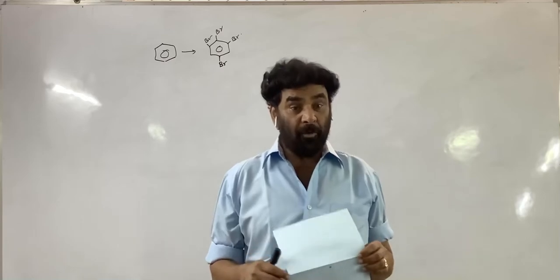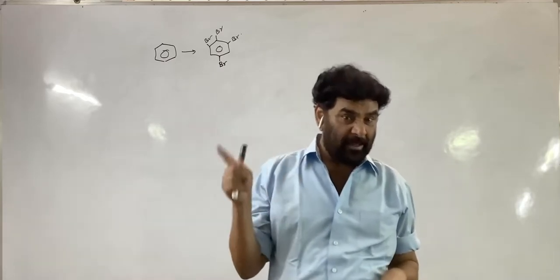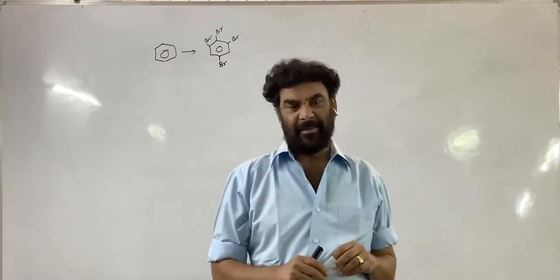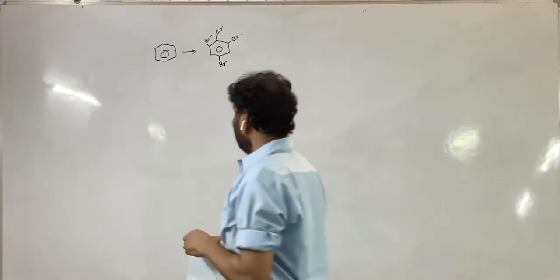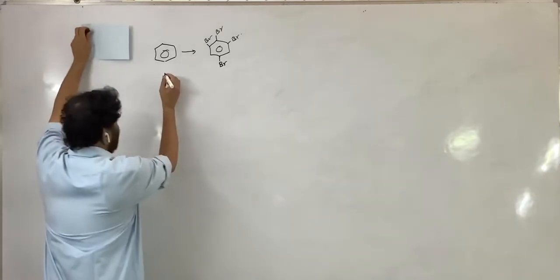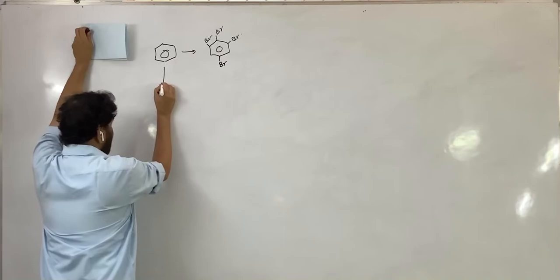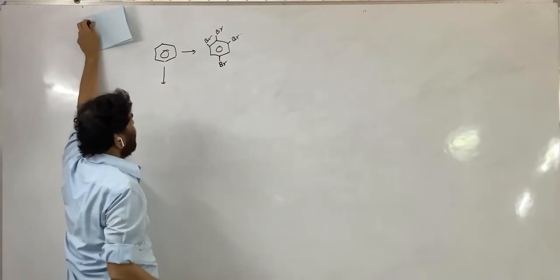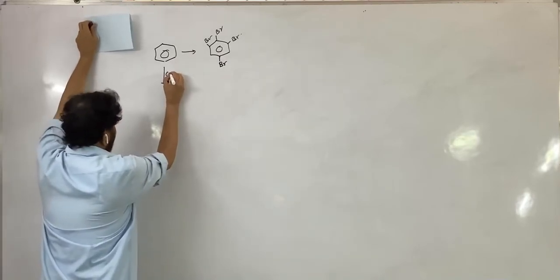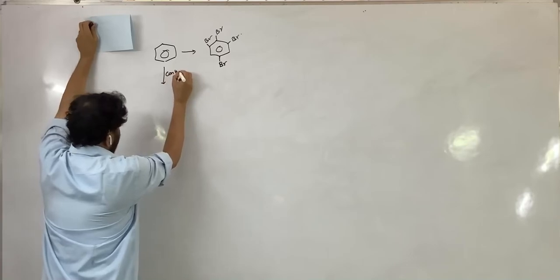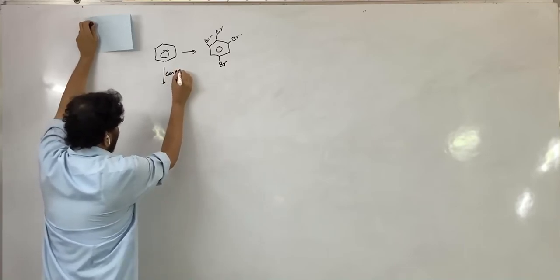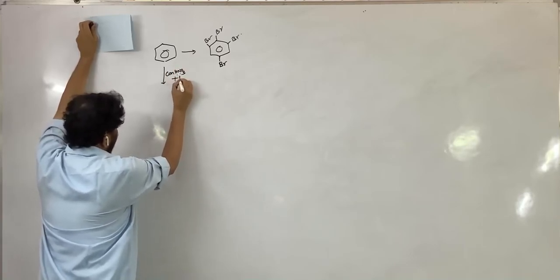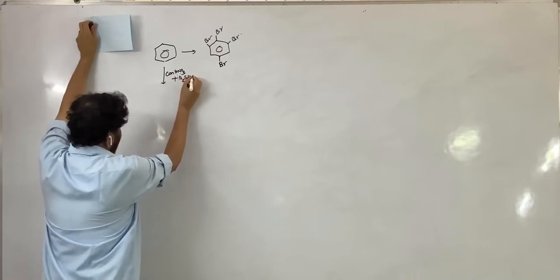And the 3 bromines will maintain the 1,3,5 relation. And the 4th bromine we can introduce. So we can plan this way. This is treated with concentrated HNO3 and H2SO4.